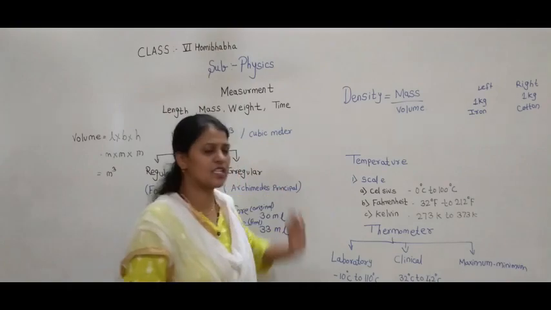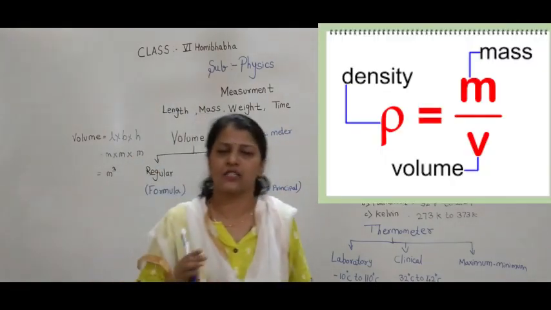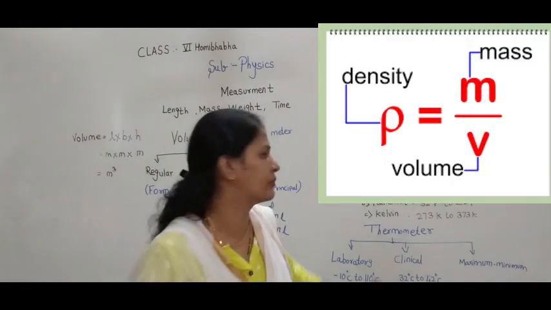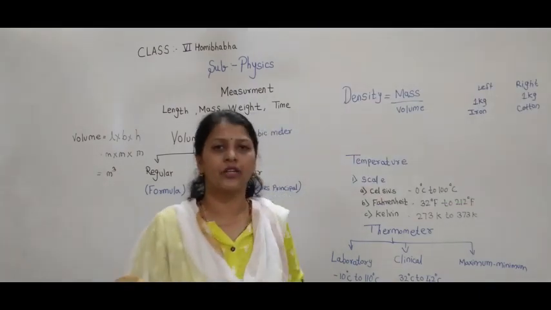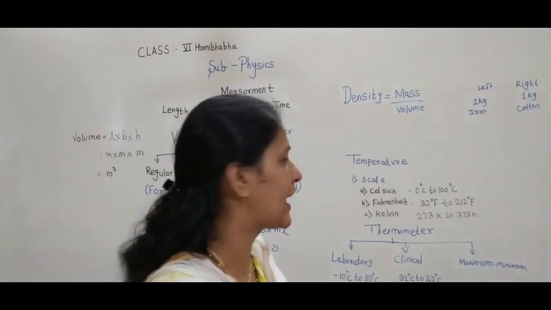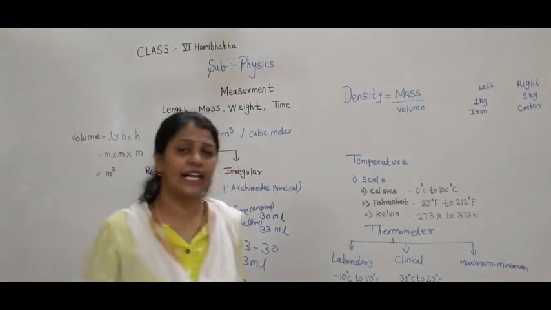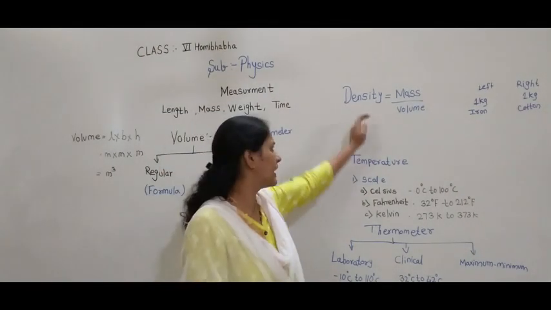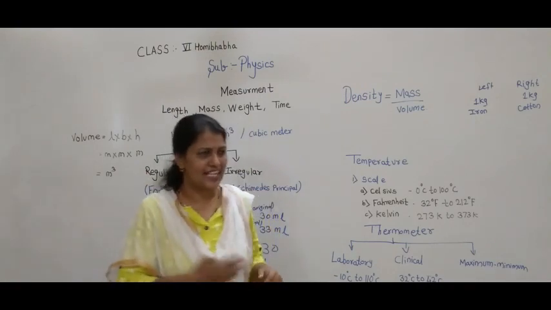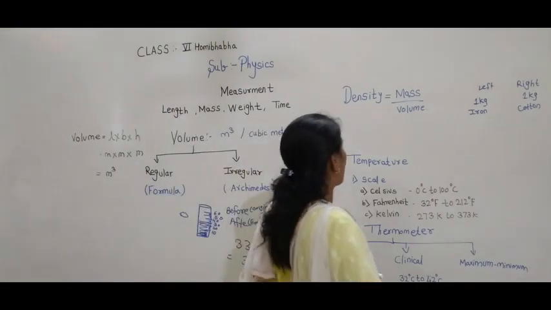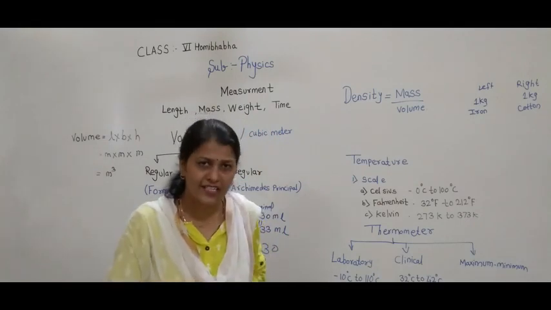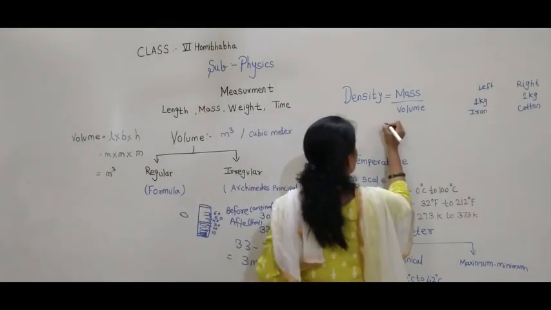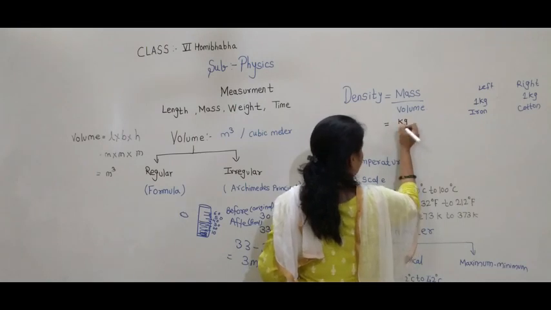Density is defined as mass per unit volume. Now, let's find the SI unit of density. Can you tell me the SI unit of mass? Yes, we measure mass in kg.